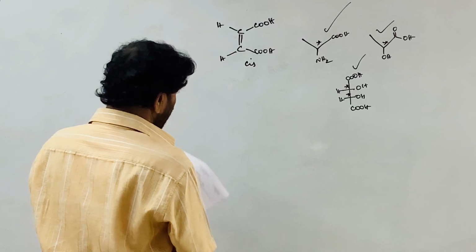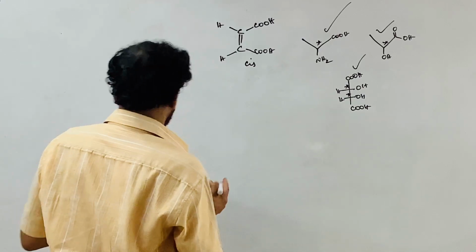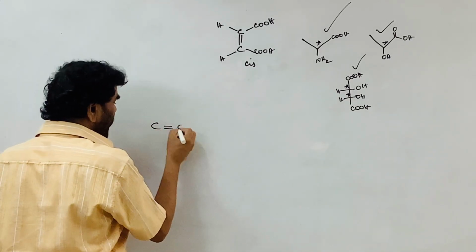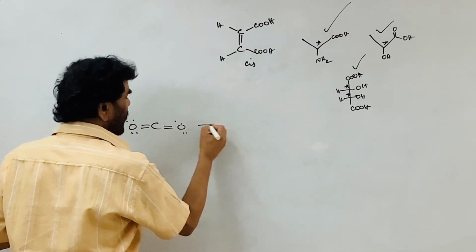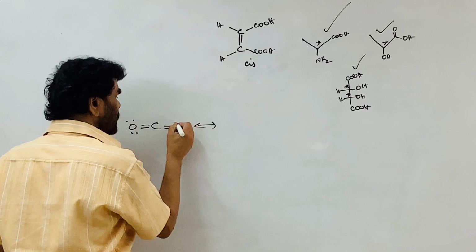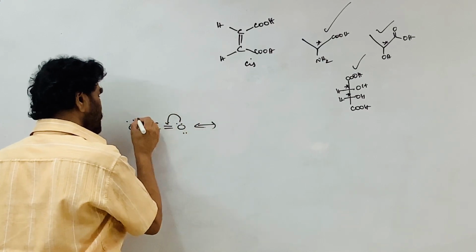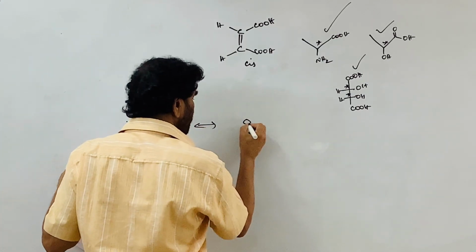The resonating structures of carbon dioxide. This is the carbon dioxide. The other resonating structure is like this.